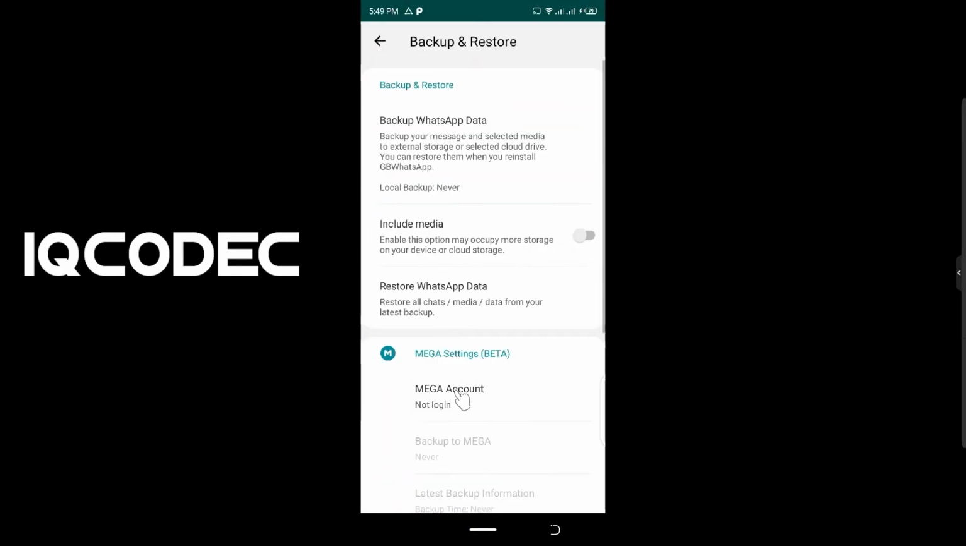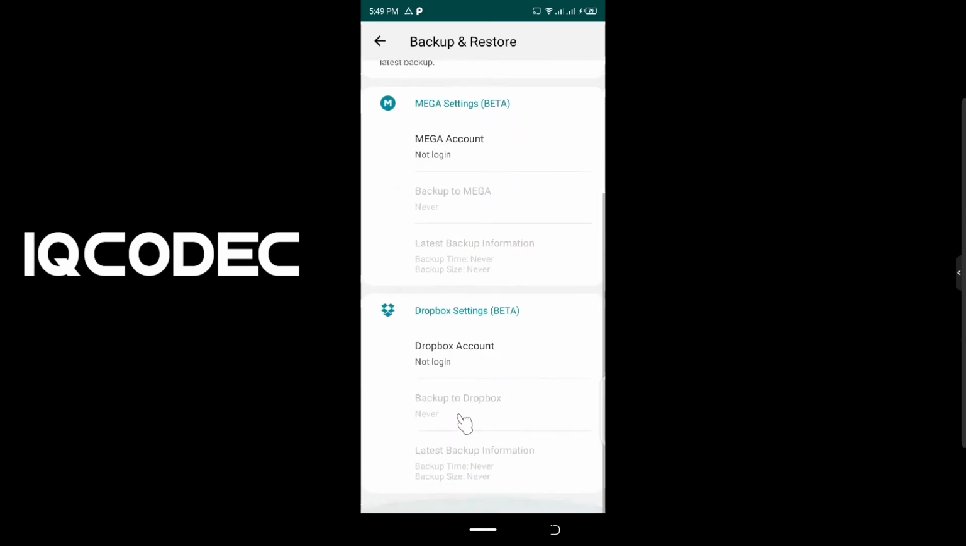We'll go to backup and restore. First things first, you need to activate include media. Activate this and you come to this level. So let us first connect our Dropbox account. Click on Dropbox account.